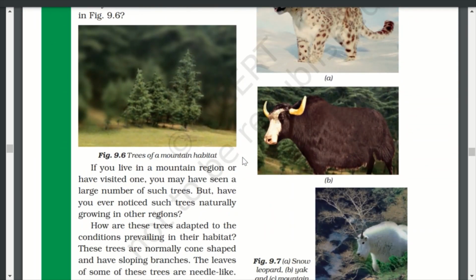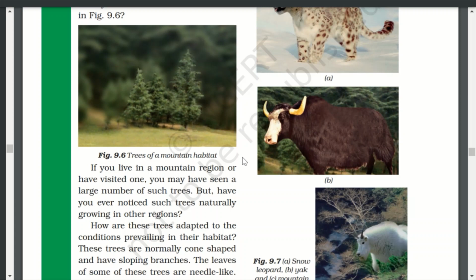Okay, so we are here. If you live in a mountain region or have visited one, you may have seen a large number of such trees. But have you ever noticed such trees naturally growing in other regions? How are these trees adapted to the conditions prevailing in their habitat? These trees are normally cone shaped and have sloping branches.